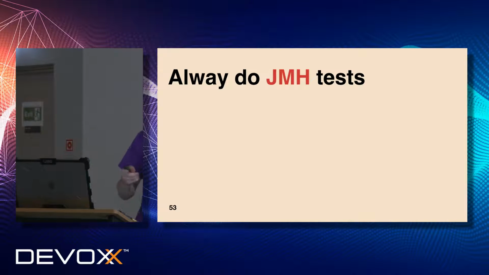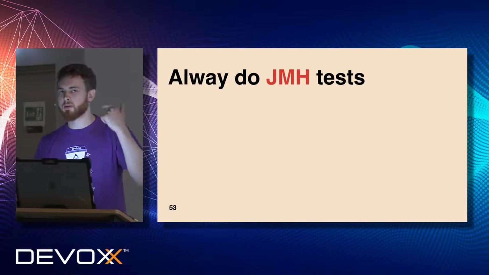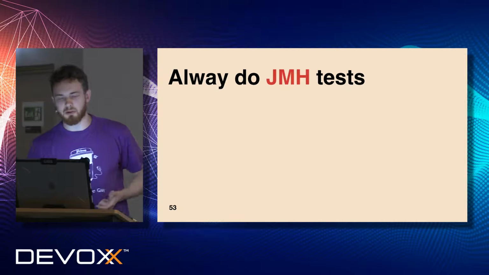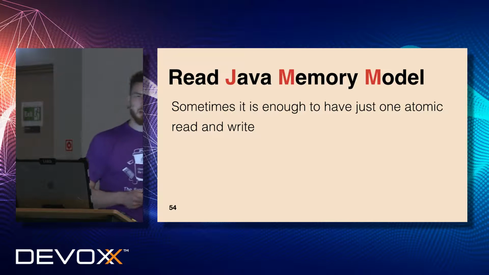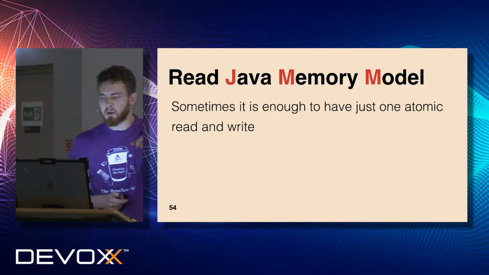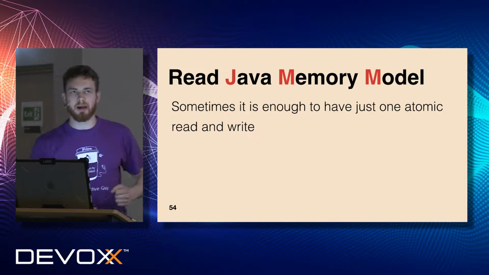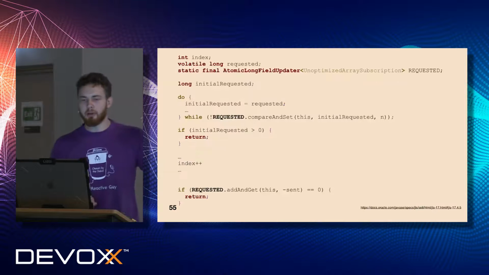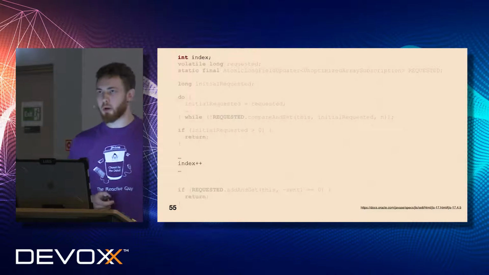Conclusion, almost final conclusion. First of all, always do JMH. It's important to figure out whether something is better. First of all, you have to measure whether something is better. Read the Java memory model. The Java memory model sometimes says that it's enough to just use one atomic read instead of creating too many atomic fields. So in our case, it's absolutely clear that access to our index will be only done by one thread.